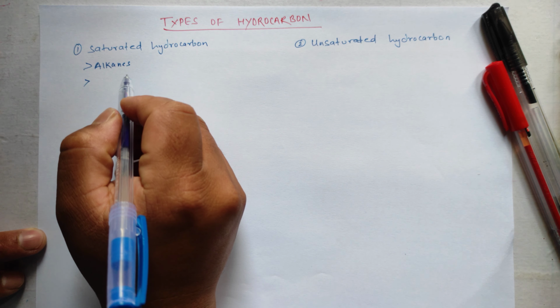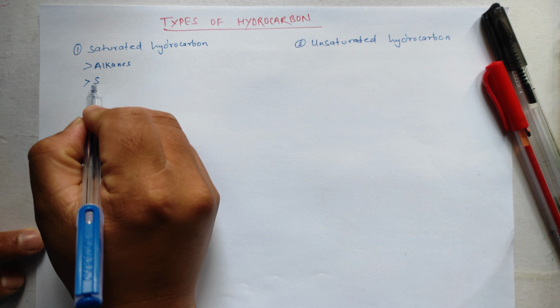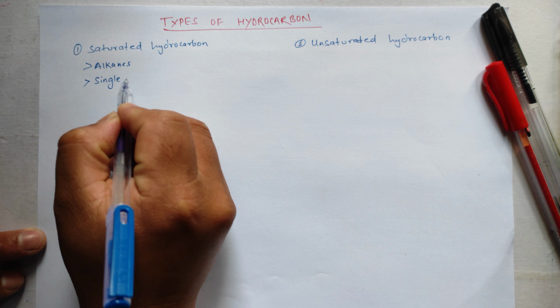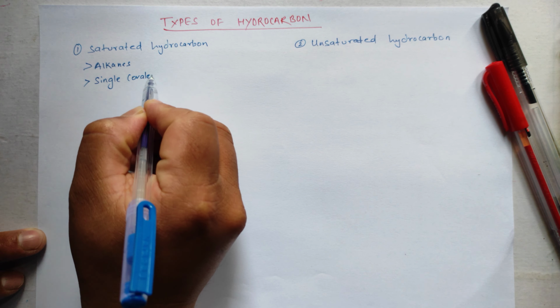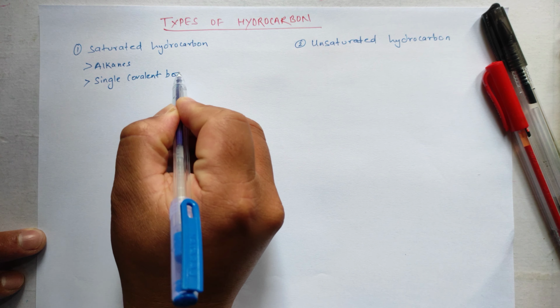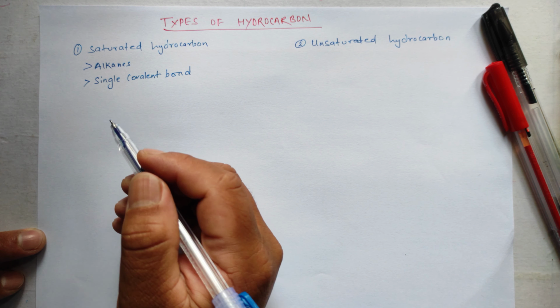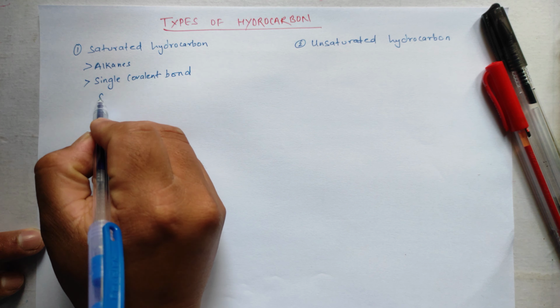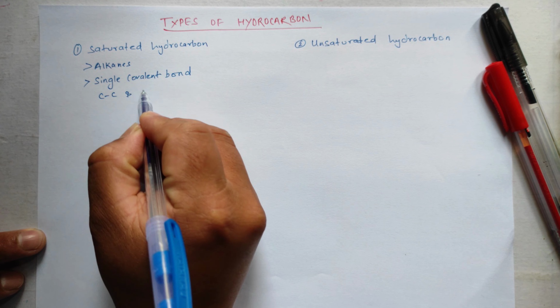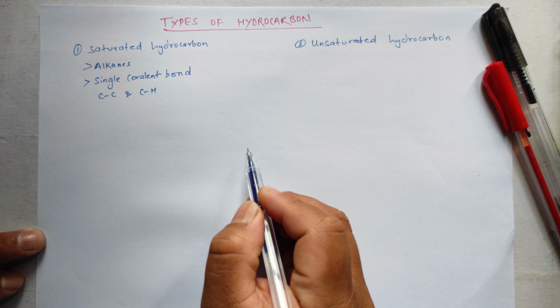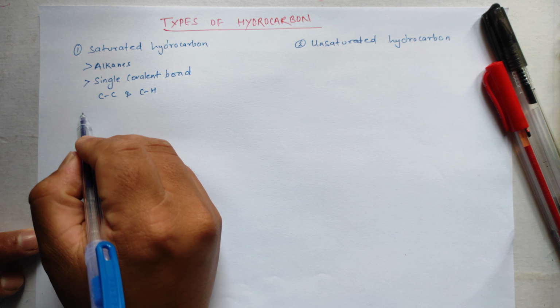These are the hydrocarbons which are formed by single covalent bond between carbon and carbon or carbon and hydrogen atoms. Okay. For example, methane.